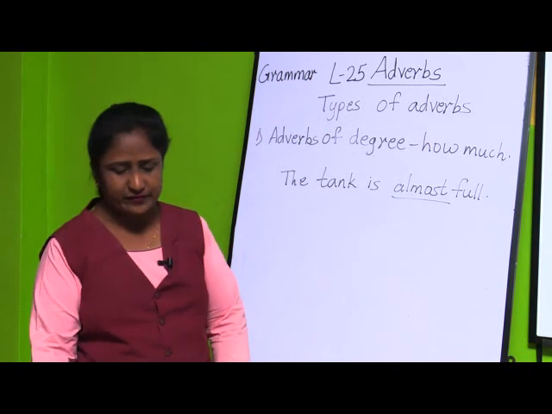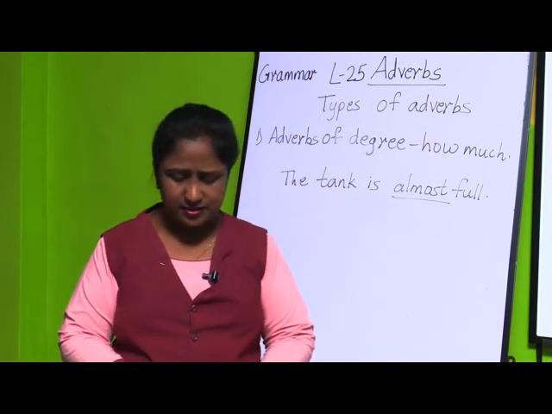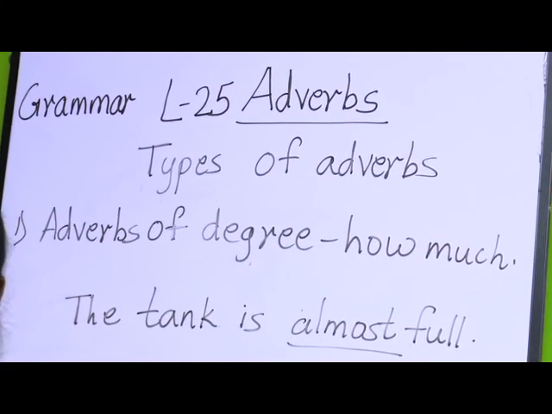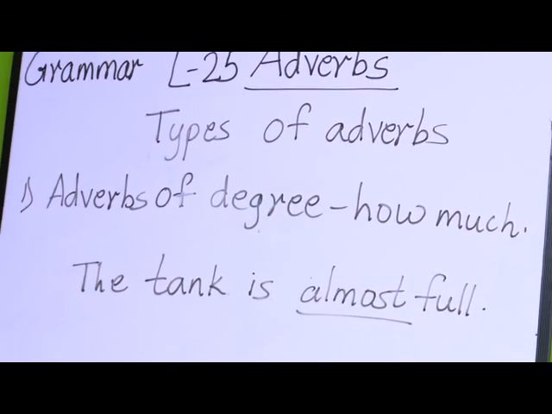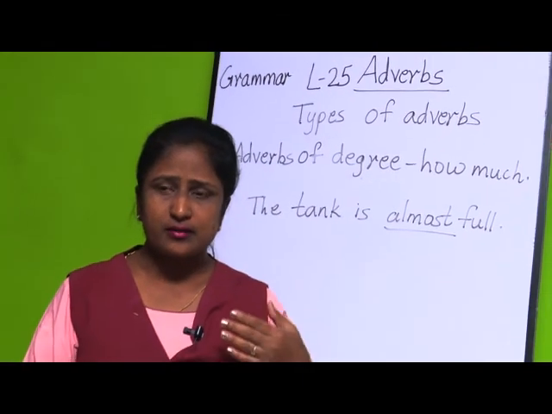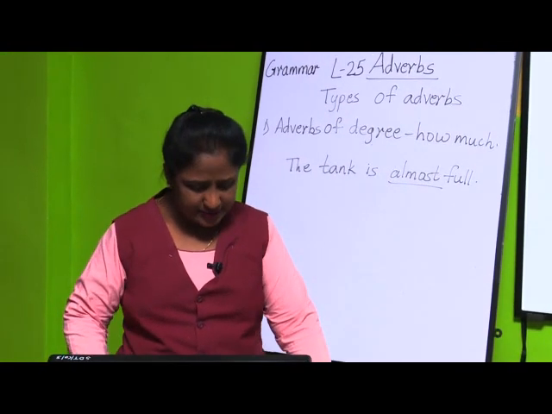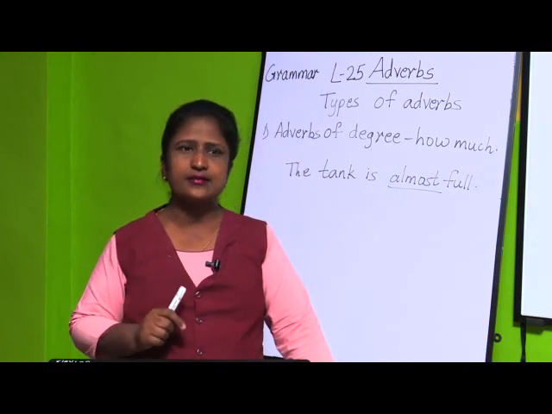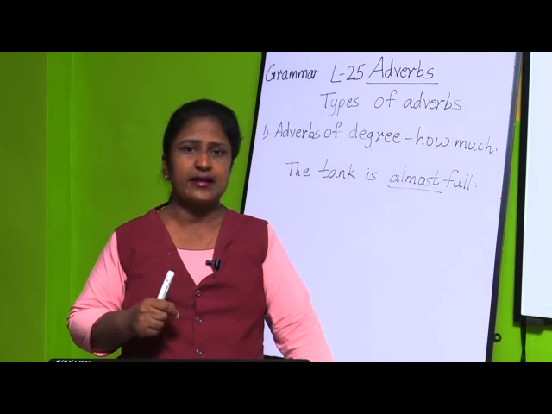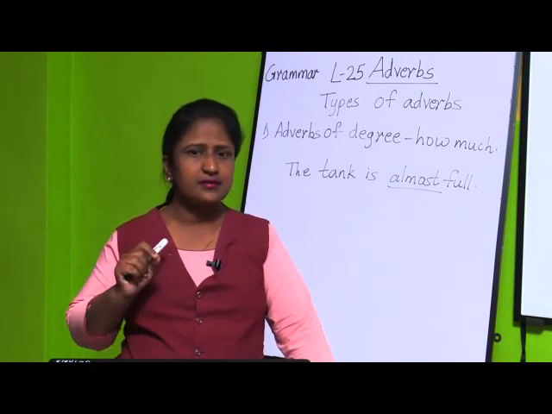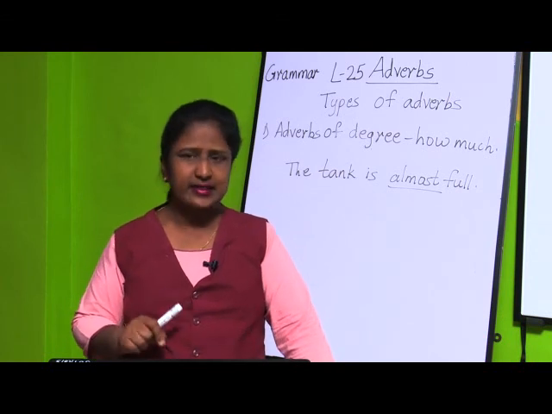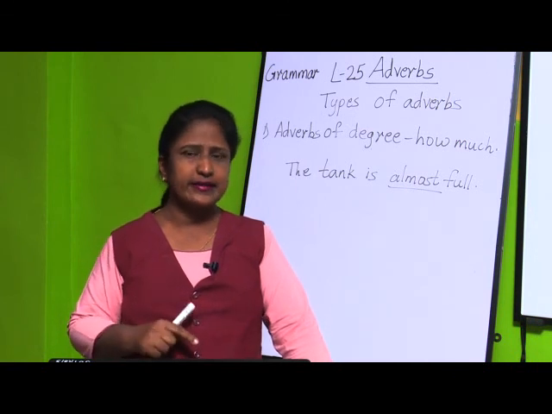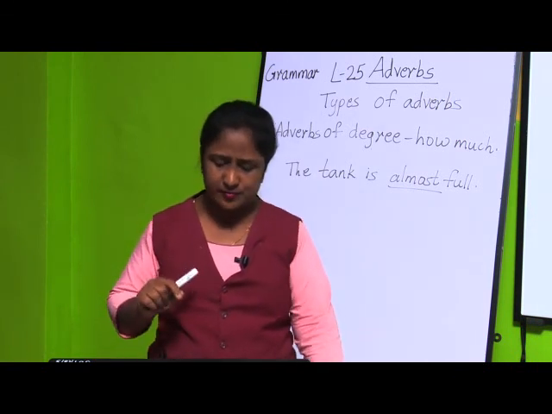So these are the 5 types of adverbs. First one is adverb of manner. If you ask the question how, meaning in what manner an action is done, you will be getting the answer for adverb of manner. Second, adverb of place, that is, at what place or where an action is done. So you will be getting an answer for adverbs of place.